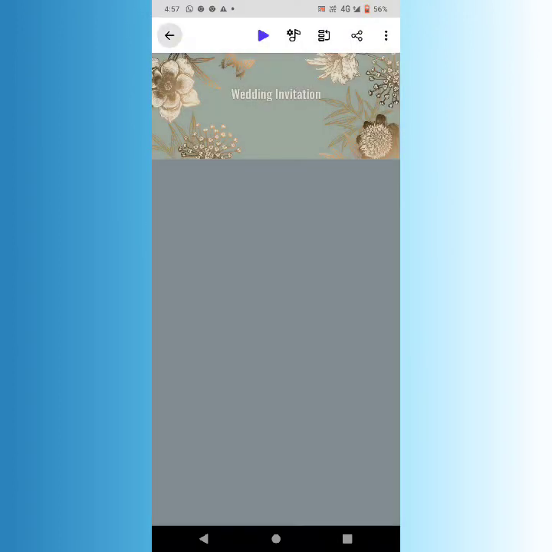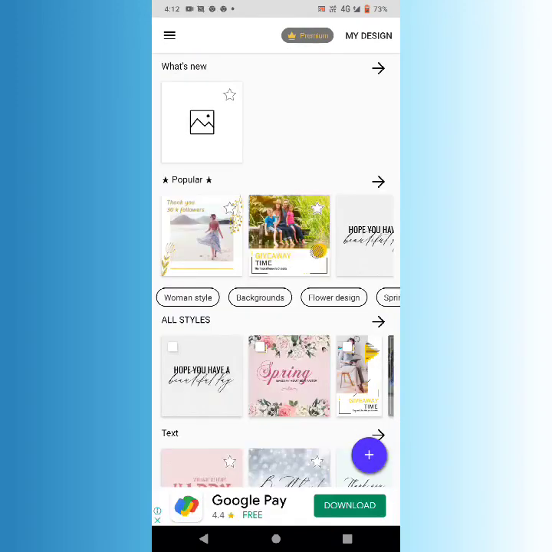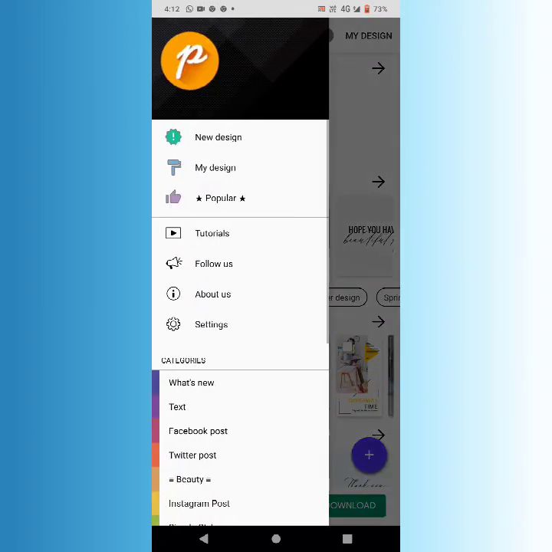Okay, and now if you want to see all your designs, how can you see them? After saving your design, to see all your created designs you have to go to the left navigation, and here you can see this second option, that is My Design. So when you click on this tab, My Design, you will see all the templates which you have created.